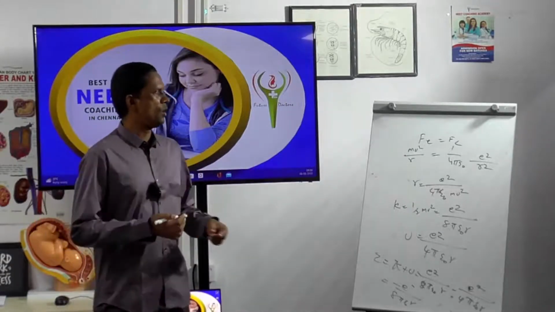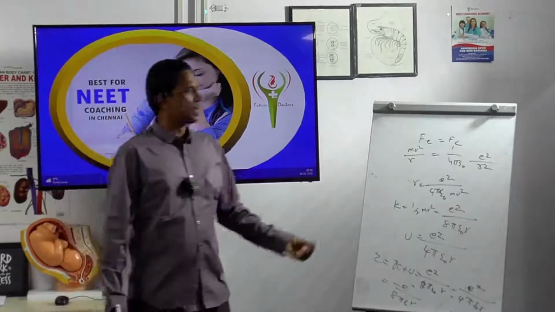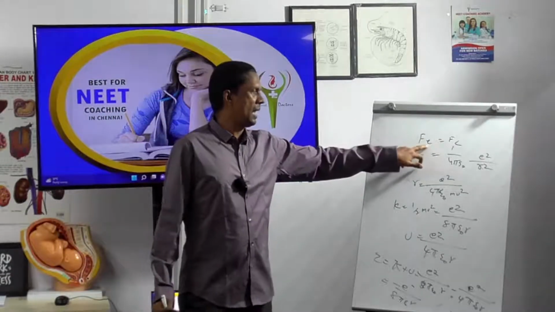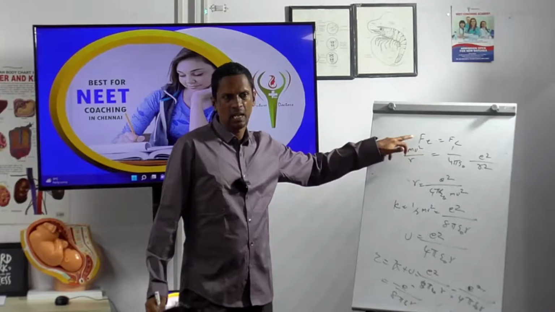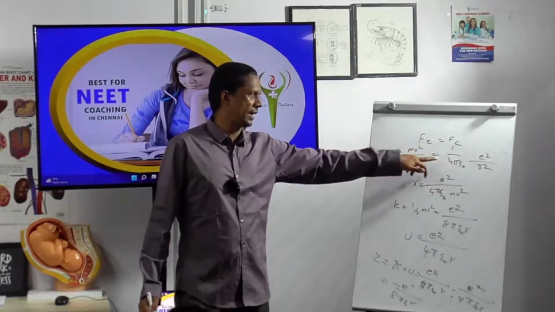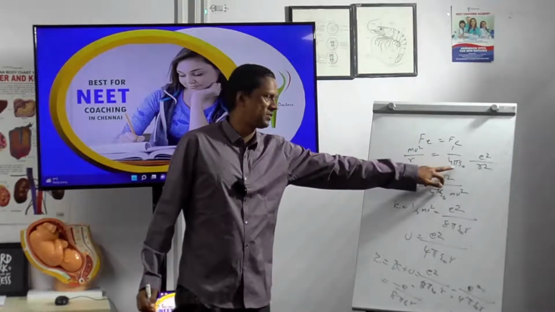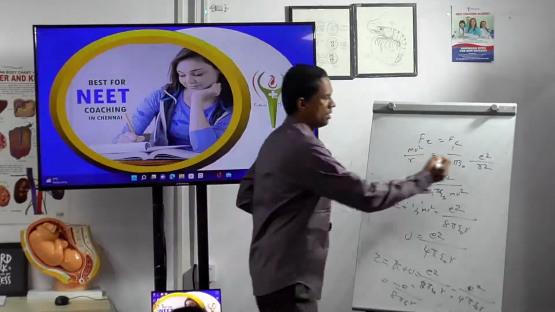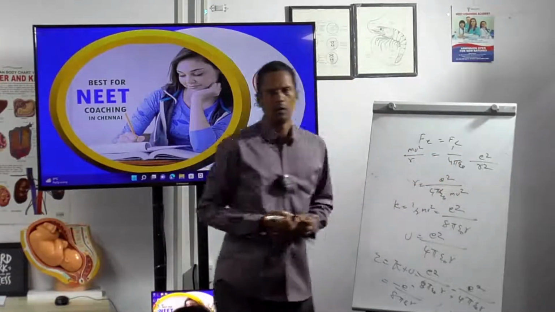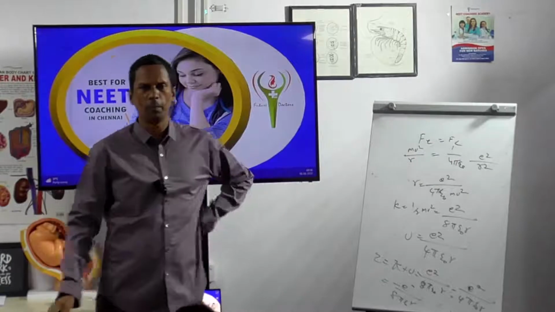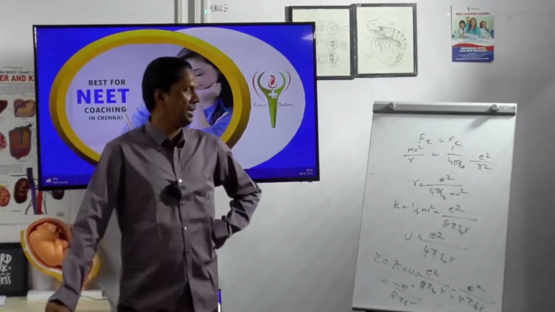So now this one is a centripetal force versus force of attraction. Force of attraction is given by 1 by 4 pi epsilon 0. This you know, right? Okay. 1 by 4 pi epsilon naught e square by r square.